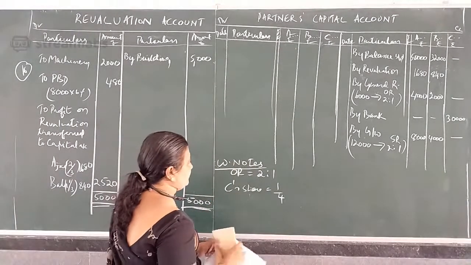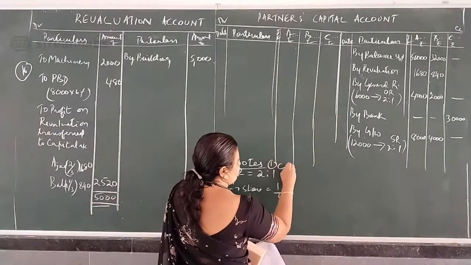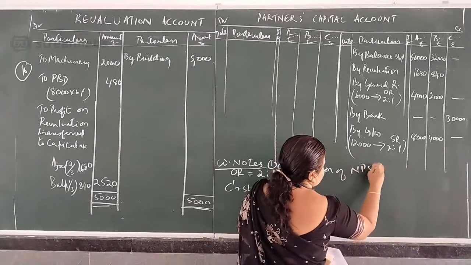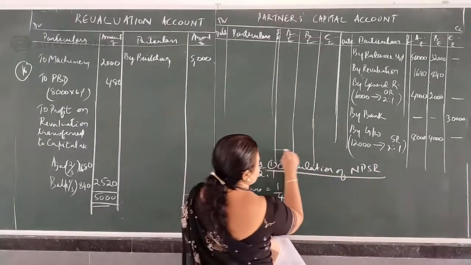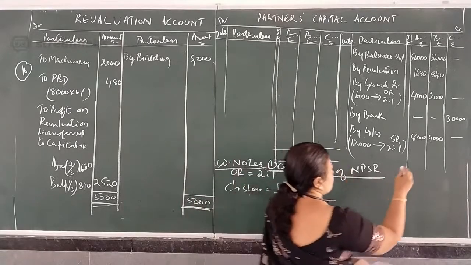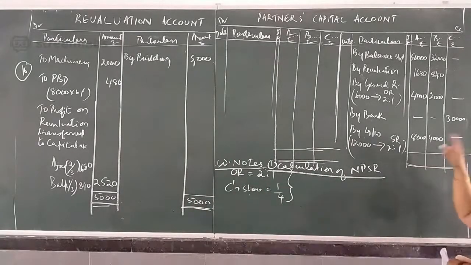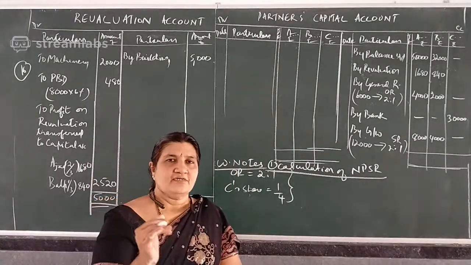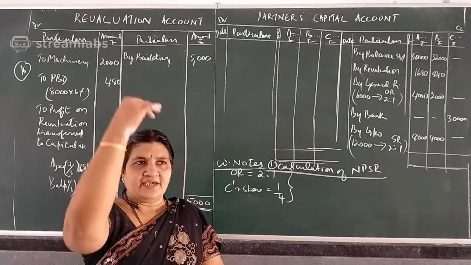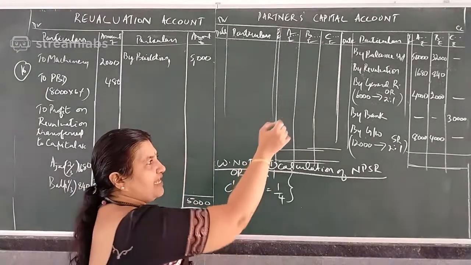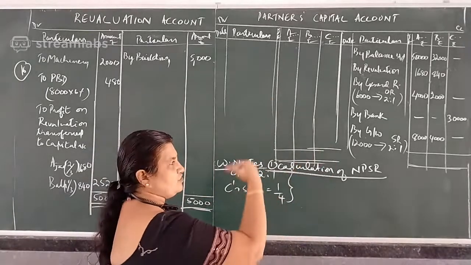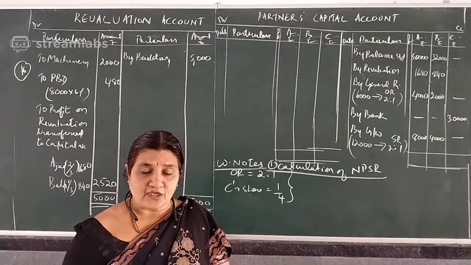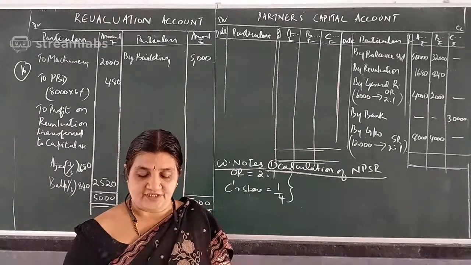The first one is calculation of the new profit sharing ratio. Do the working on a new page. As and when calculation is required, do the working. I prefer that rather than making all the working notes first. In one page you do the calculation and take it to the sum. So your time will also be saved. Otherwise, for working notes you have to read and search the sum for the information.